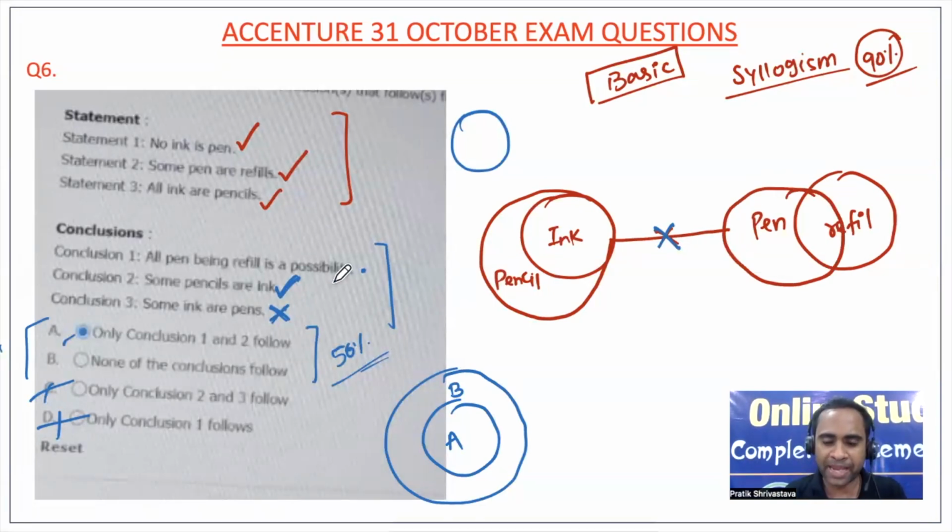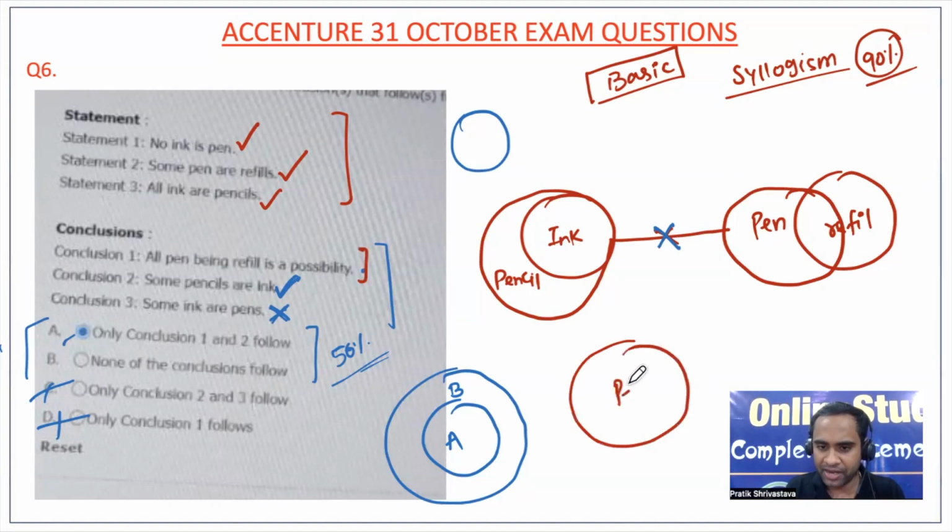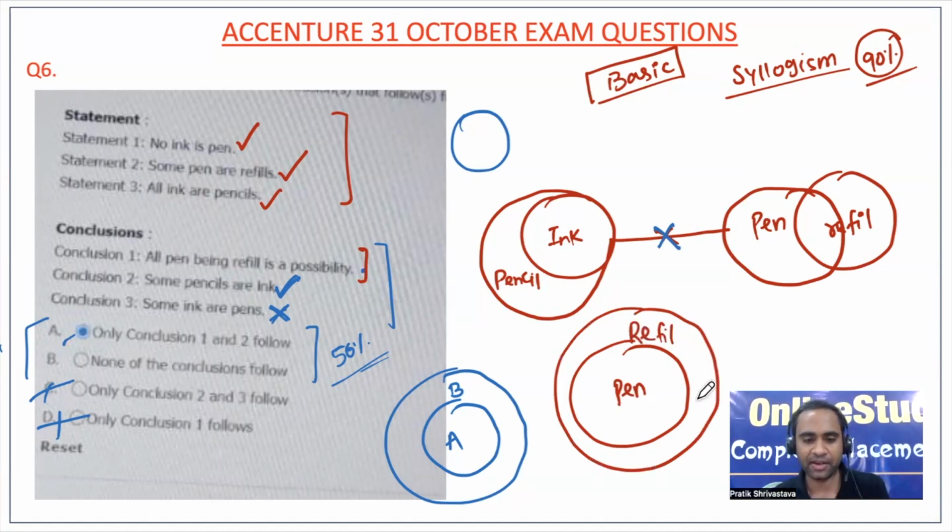Now, all pen being refill is a possibility. So we will try to put all pen inside the refill. When we do that, none of your statements should be violated.